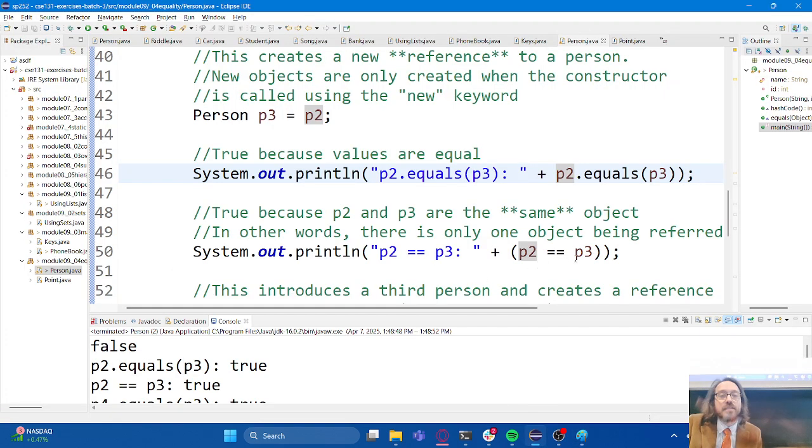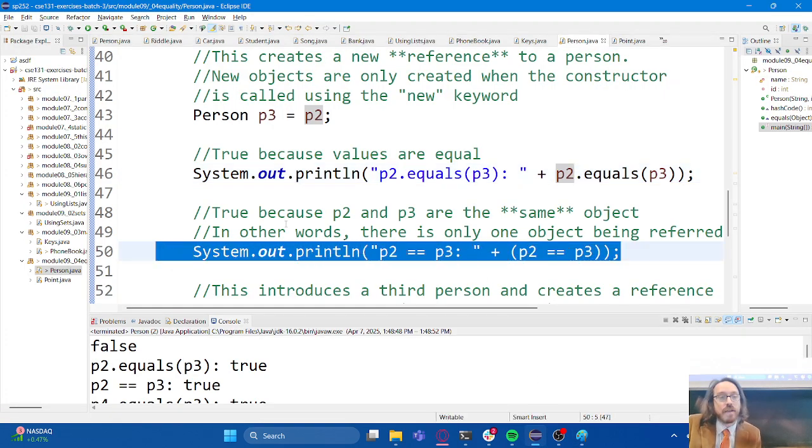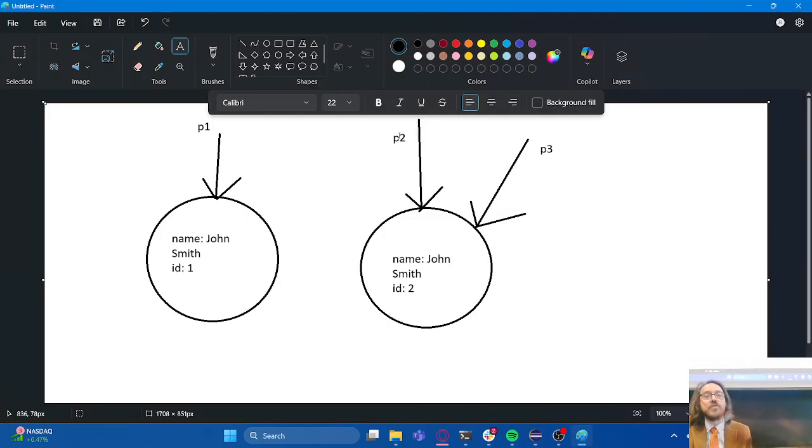If we take a look at double equals, like on line 50 here, double equals is asking, do both of these arrows point at the same circle? If the answer is yes, then double equals is true. If the answer is no, then double equals is false.